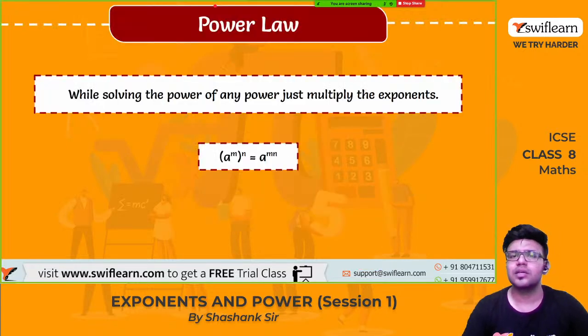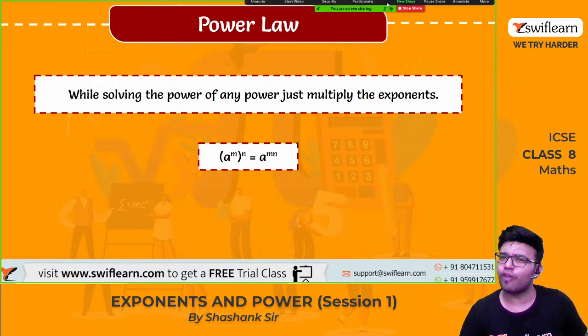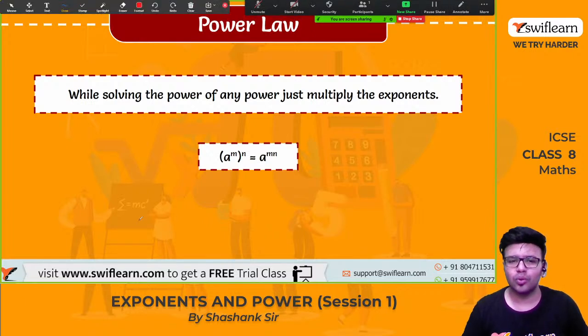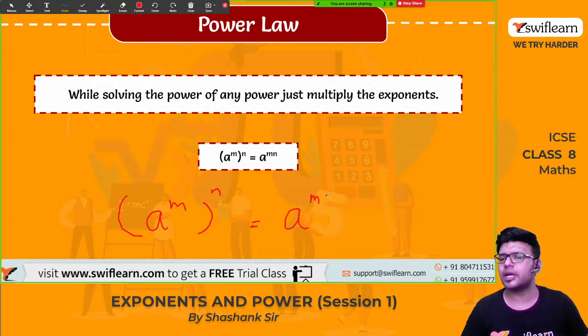Yes. Now product law. While solving the power of any power, just multiply the exponents. Okay, power of any power. So a raised to m raised to n. How can we write this? We can write this as a raised to m times n.